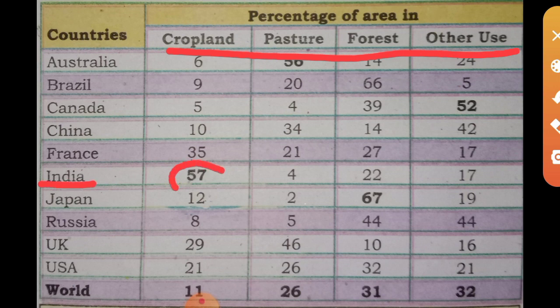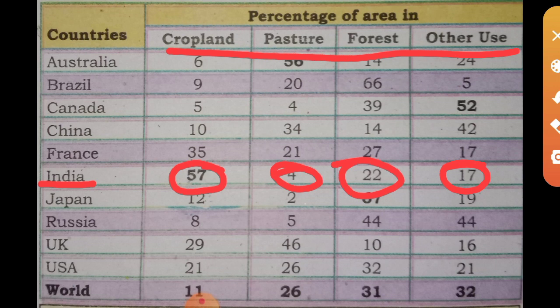Cropland in India is 57 percentage. Then pastoral land, that means the area where animals are raised, the land meant for cattle, is 4 percentage. What about forest? Only 22 percentage. Then other uses, meaning construction work for making roads, buildings, setting up industries and all these purposes, take 17 percentage. From this table you can understand that the cropland in India is very high as compared to other countries.